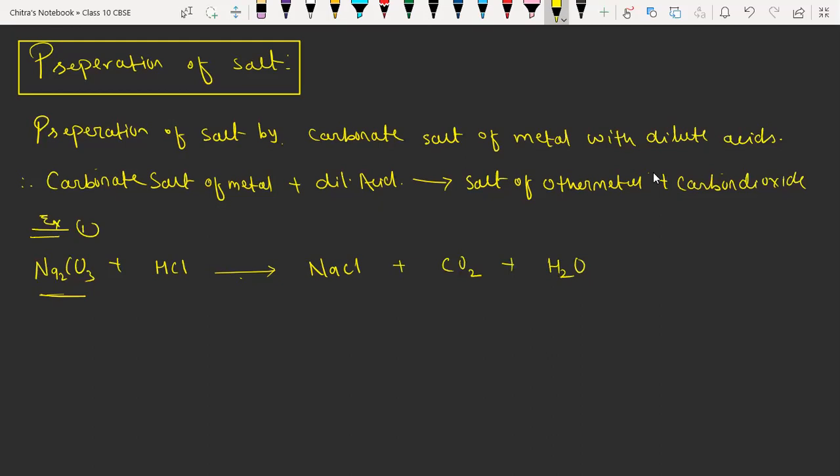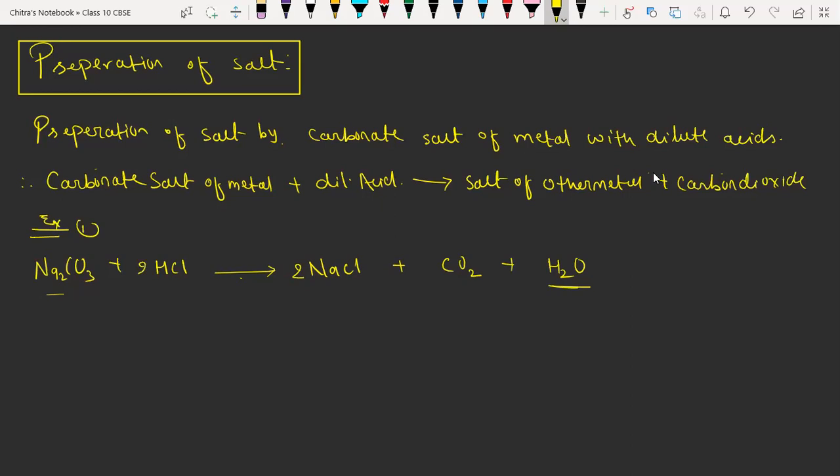See here we have two sodium in reactant side, but in product side we have only one. So here we have to multiply by a coefficient of two. Then sodium is balanced now. Carbon we have in reactant side one, in product side one, so it is also balanced. We have hydrogen. See, in water we have two hydrogen, but in reactant side we have only one.